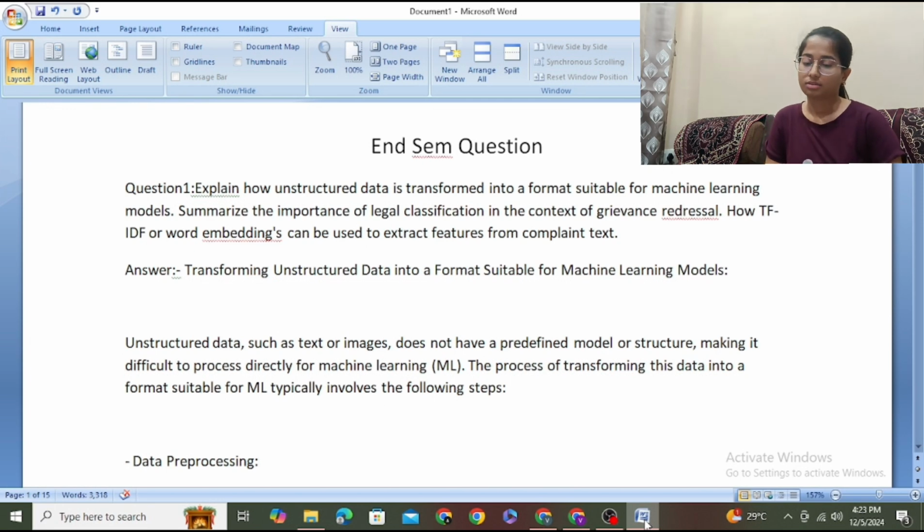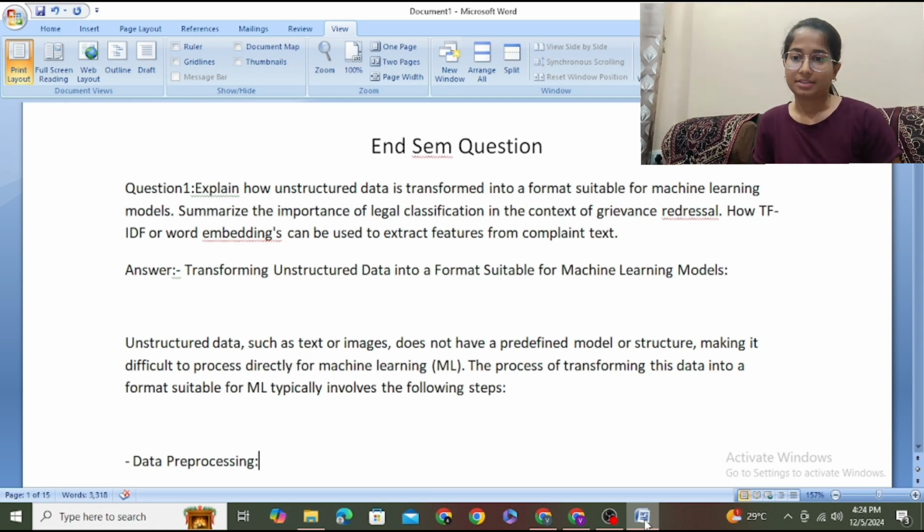the data science course. First question is, explain how unstructured data is transformed into a format suitable for machine learning model. Summarize the importance of legal classification in the context of grievance redressal, how TF-IDF or word embedding can be used to extract features from complaint text.